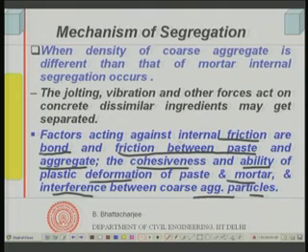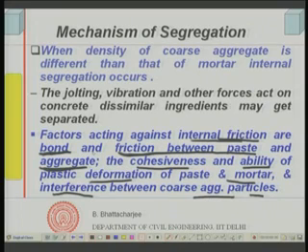Now, if the mortar is cohesive, it is effectively dispersed in the aggregate system, then it will be uniform. But it must also have the holding capacity, should form a proper bond with the aggregate, so that there will be no segregation. If this bond is not there, there will be segregation. So, this is internal friction, that is a bond, and friction between paste and aggregate. This bond is one thing, plus friction.